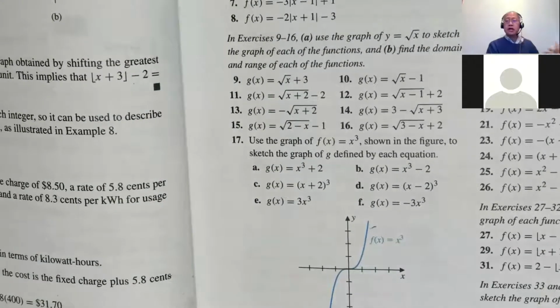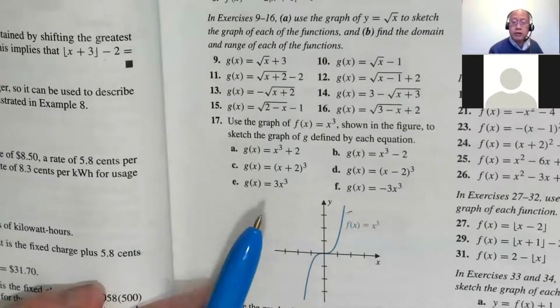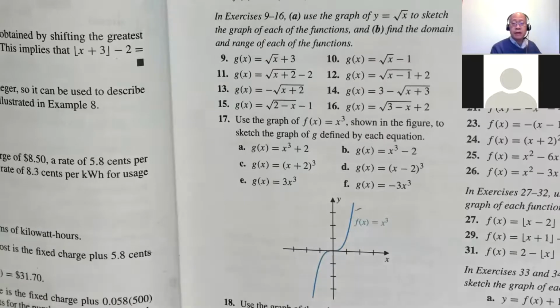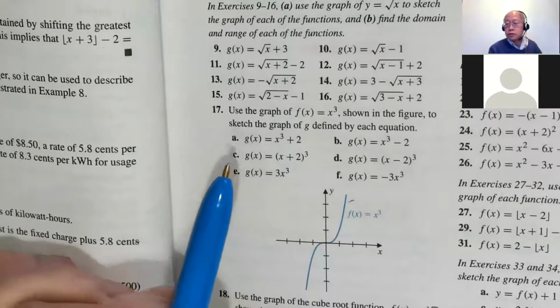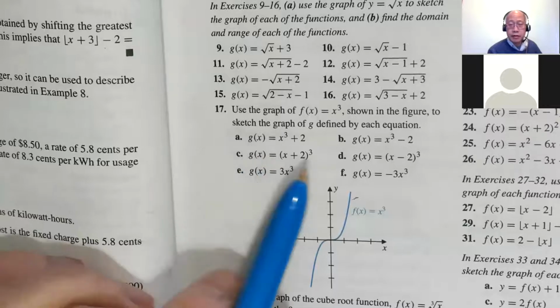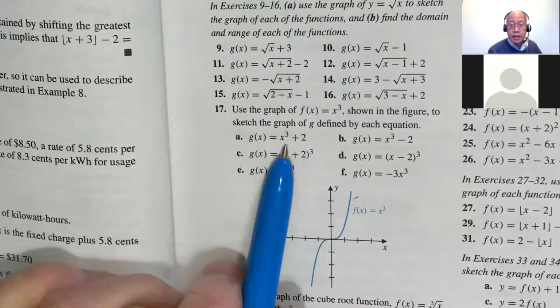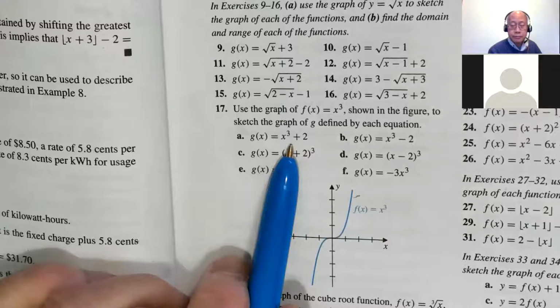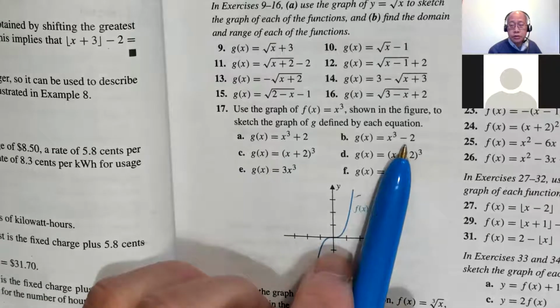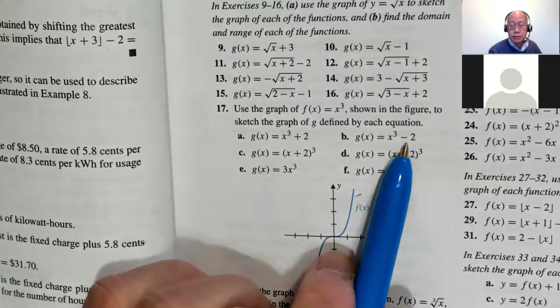Right. In the interest of time, I'm not going to graph it. Now, you might have to graph these in the test, but I'll just talk about what happens to them. So you'll just have to write it or listen to the recording later. So A, that goes 2 units up. This one is 2 down.